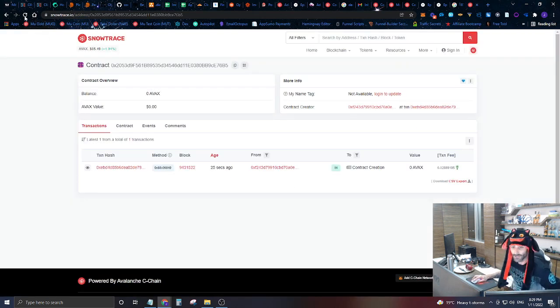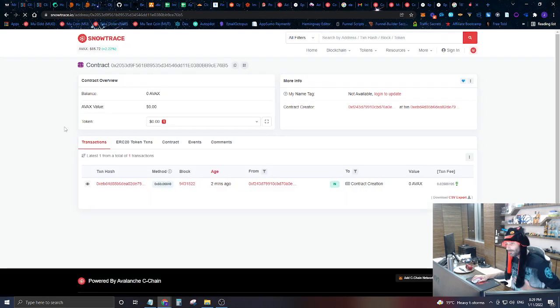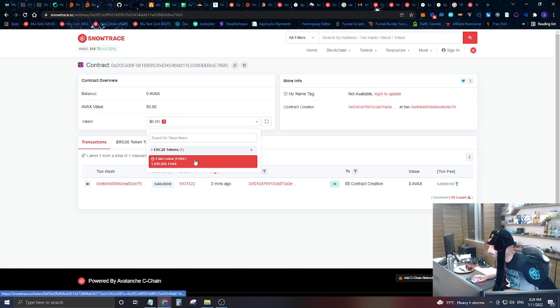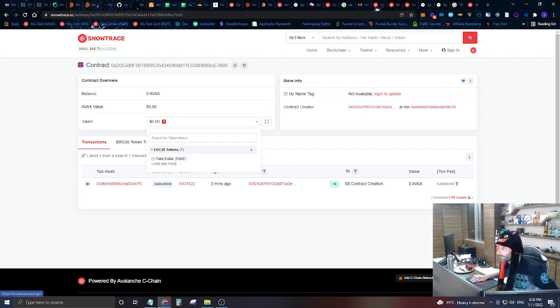So let's refresh this page, and now we can see that this contract holds 1 million fake dollars. Again, these are fake dollars. They're not worth anything. They're just meant to test and show you guys stuff like this.